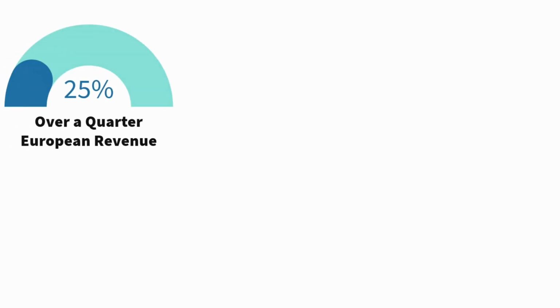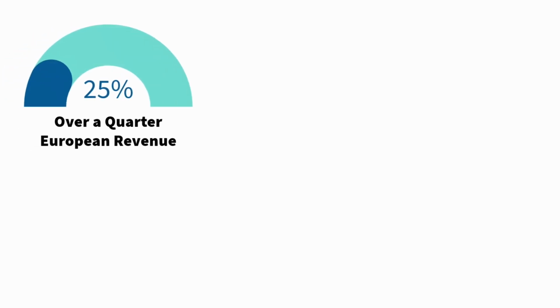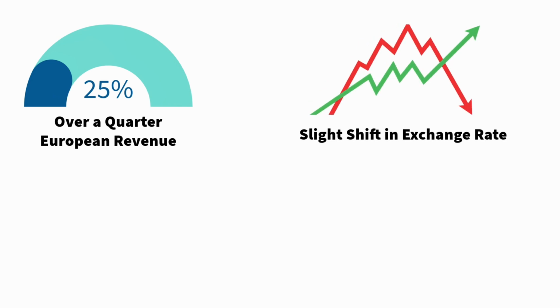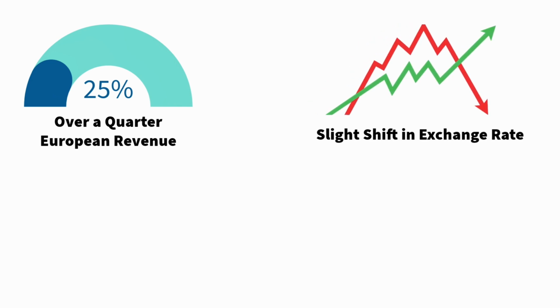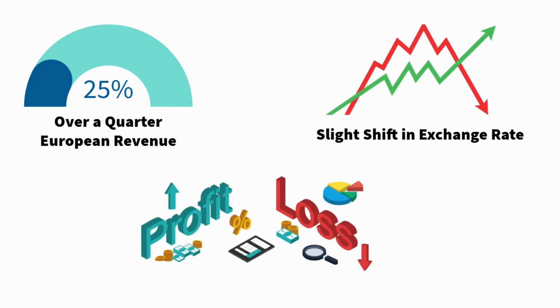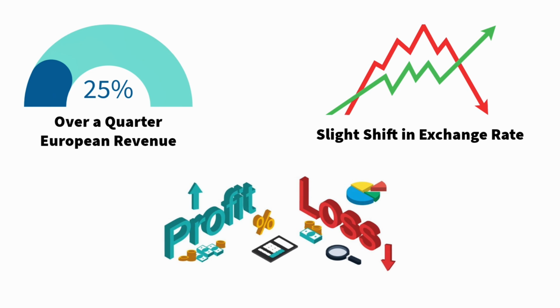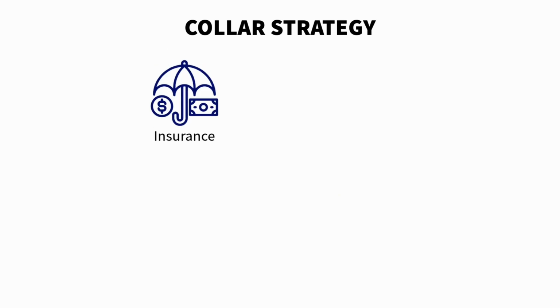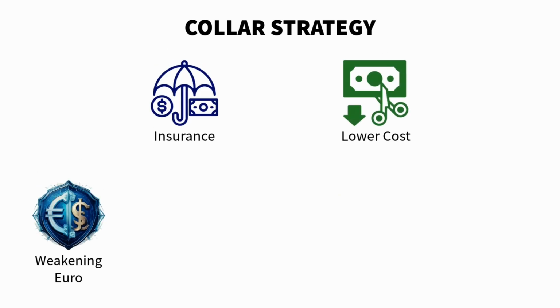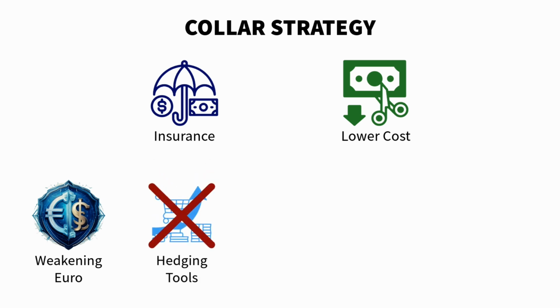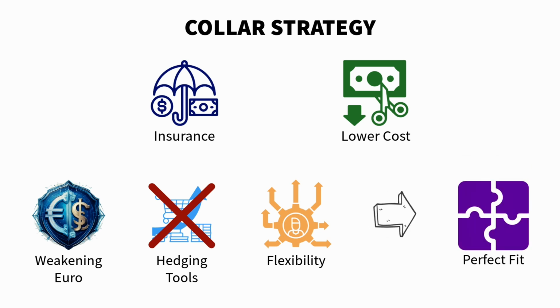Let's start with currency risk. Since Europe makes up over a quarter of Apple revenues, even a small shift in the euro value can really impact its profits. That's why we're recommending a collar strategy. It's like insurance, but with a lower cost. Exactly. It protects against the weakening euro, which is likely, but without the high price tag of other hedging tools. And because it allows some upside flexibility, it fits perfectly with Apple's efficient and adaptive culture.